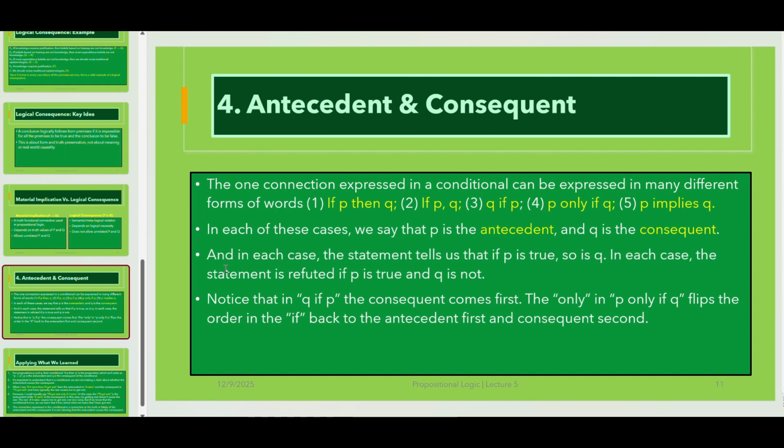And in each case, the statement tells us that if P is true, so is Q. In each case, the statement is refuted if P is true and Q is not. Note that in Q if P, the consequent comes first. The only if in P only if Q flips the order in the if back to the antecedent first and consequent second.